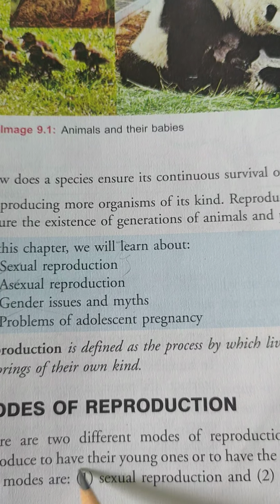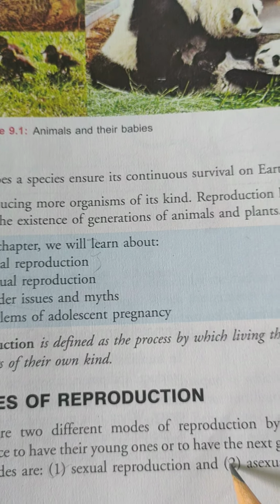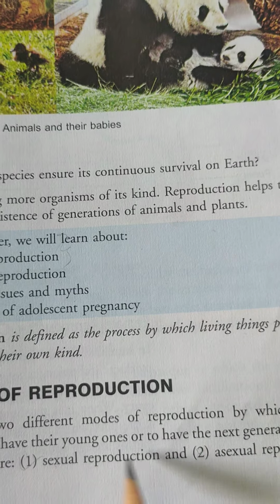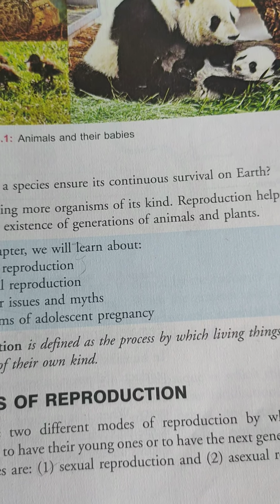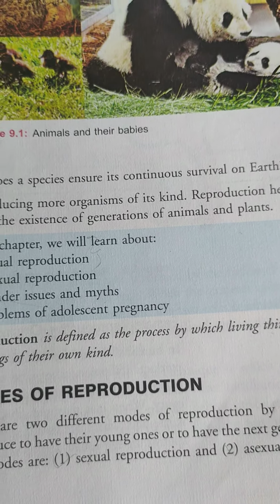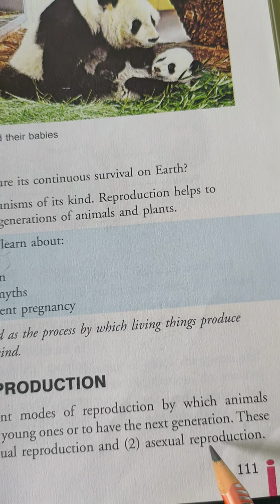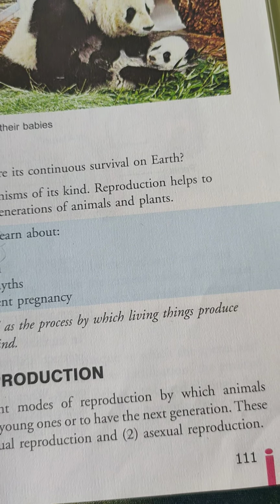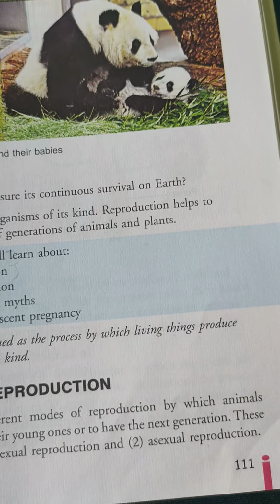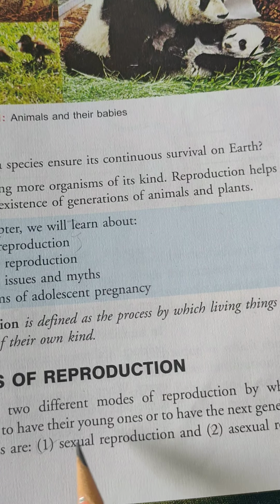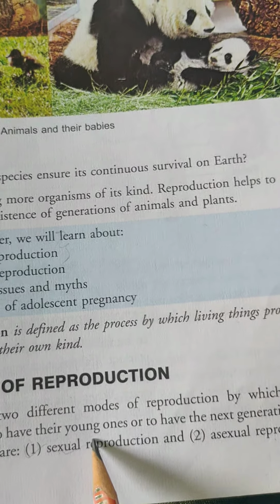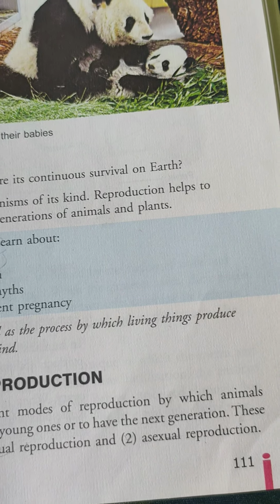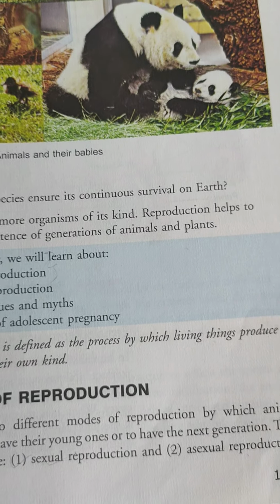There are two modes, one is the sexual mode and one is the asexual mode. The sexual mode is the one in which the male and female parents are involved, and the asexual mode is one in which only one parent is involved. We'll be studying about this. The sexual mode occurs in higher organisms, and the asexual mode occurs in lower organisms.